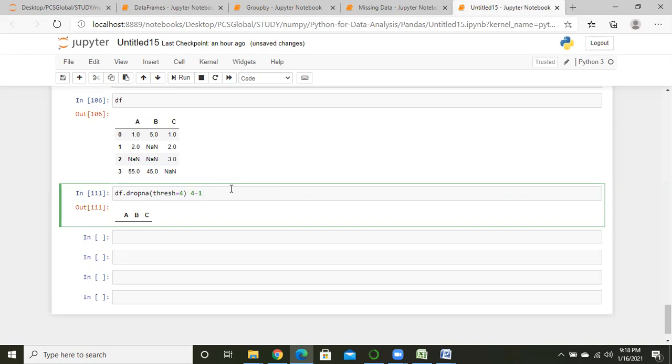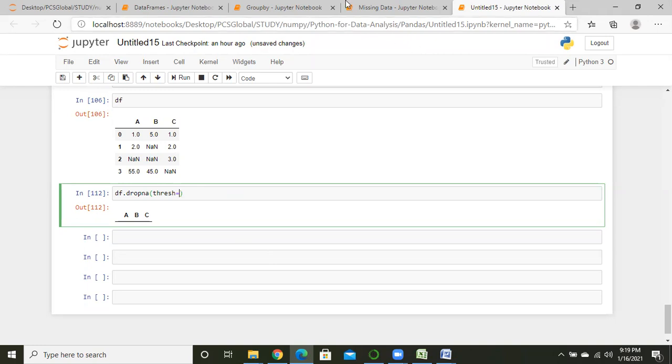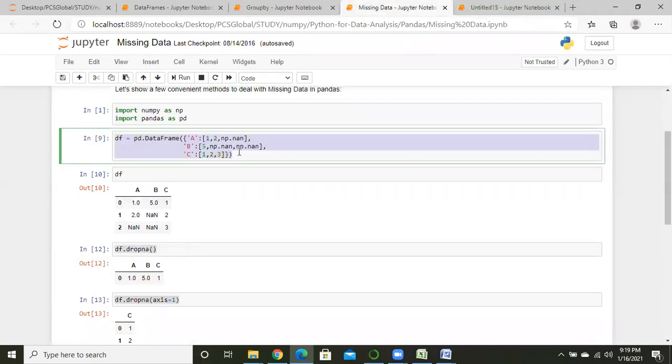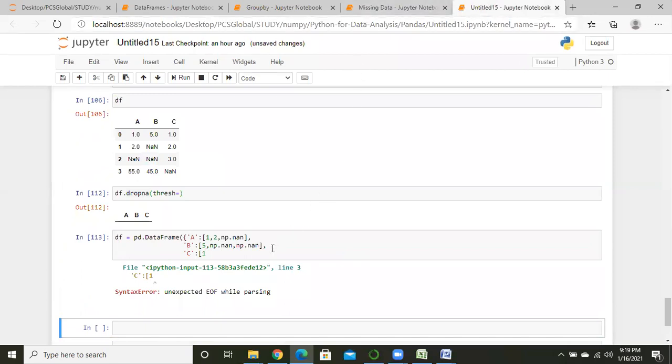But at the time of dropping all these 3 null value rows, it is supposed to show the zero index rows, right? But this is not showing, right? Yeah, I have just checked.